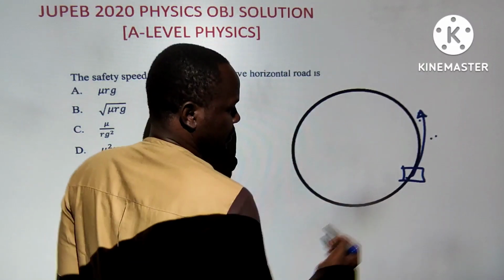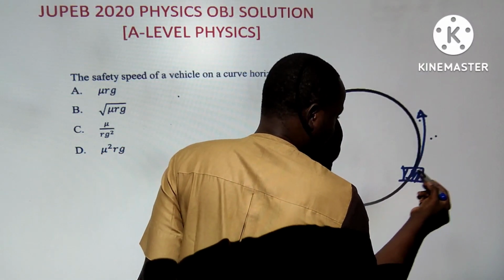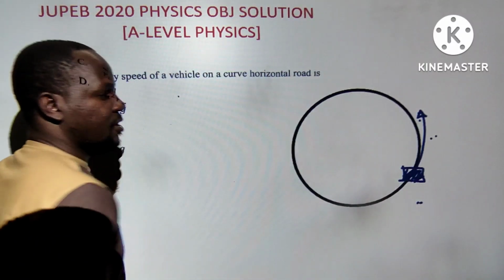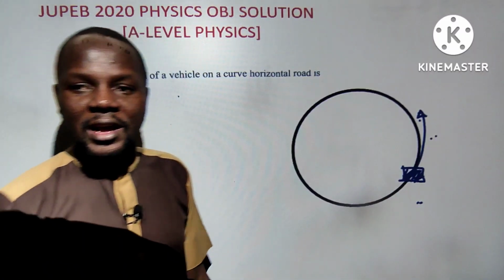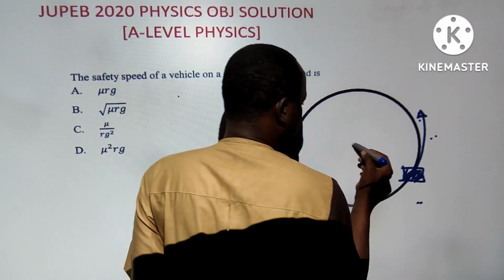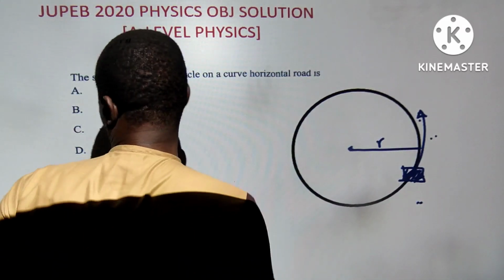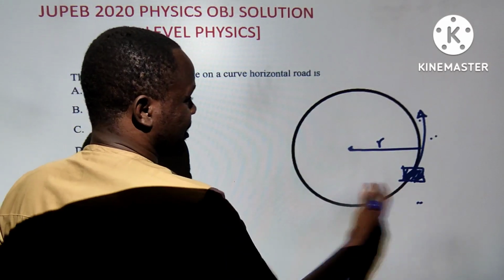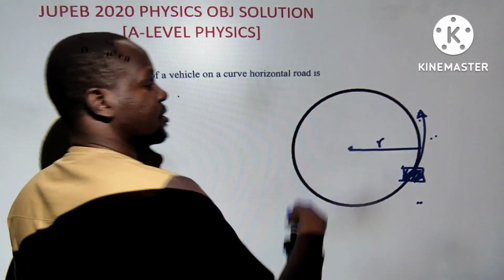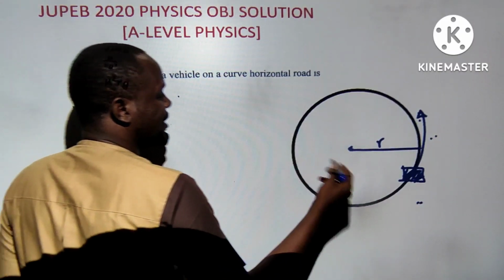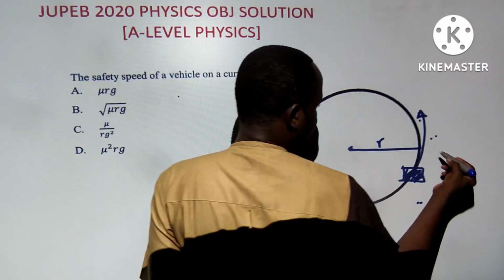Let's take this as a car. A car is moving along the circular track. There are two things affecting it. At the center, this is the radius of the circle. At the center, you have talked many times about centripetal force, the force that is responsible for it. So centripetal force will balance out the frictional force. You guys know frictional force.